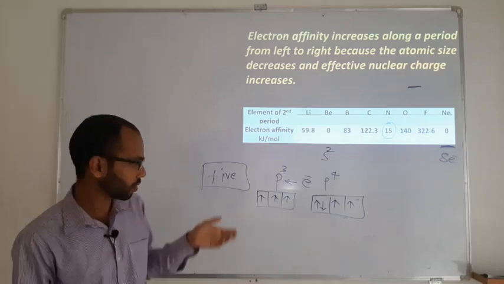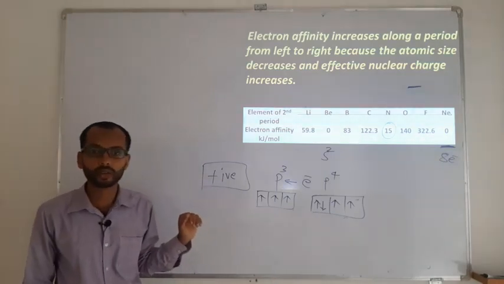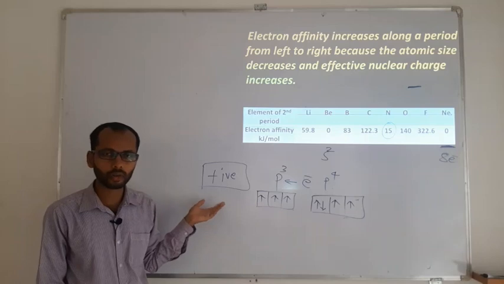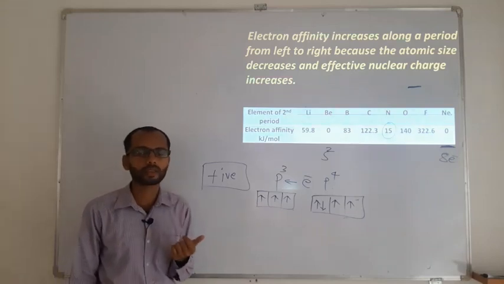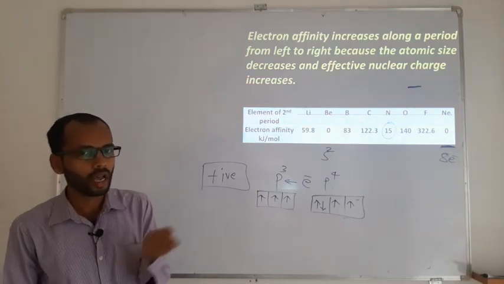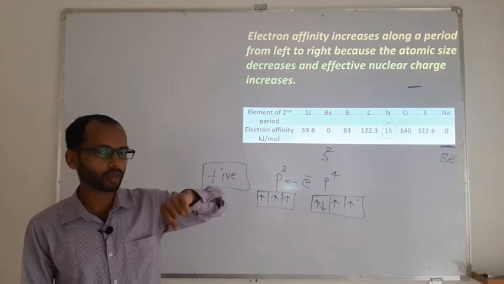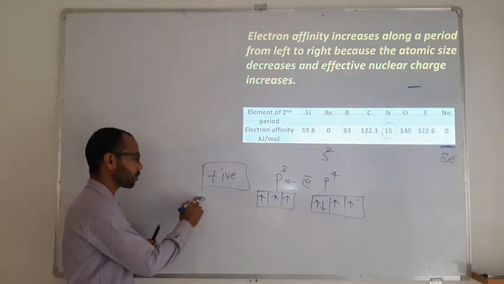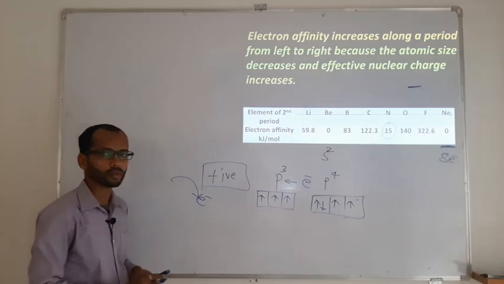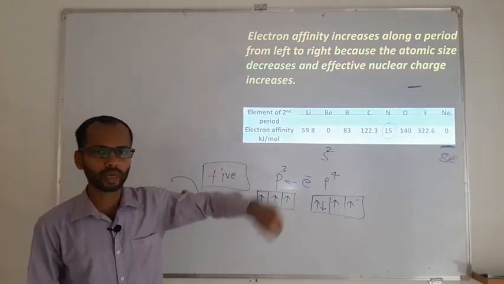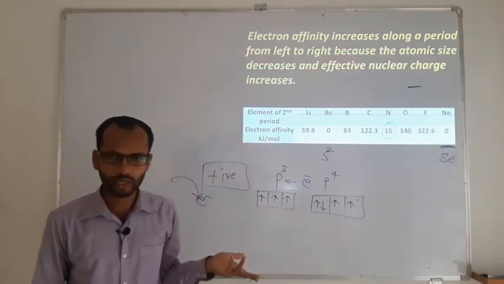But imagine that the person who is adding an electron is interested there, then definitely he can add an electron to the outermost shell. But in that case, there is going to be much repulsion. And to overcome that repulsion along with the electron, you are supposed to give energy also. So this will become opposite. In electron affinity, what is happening?